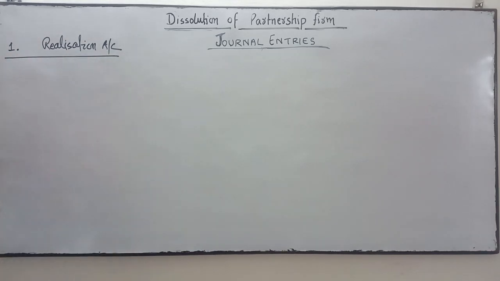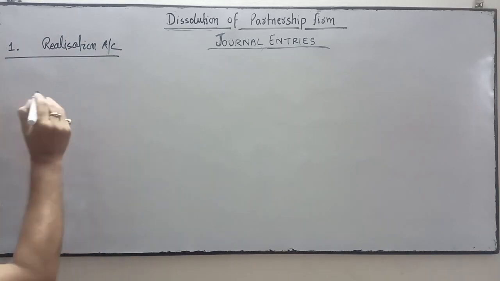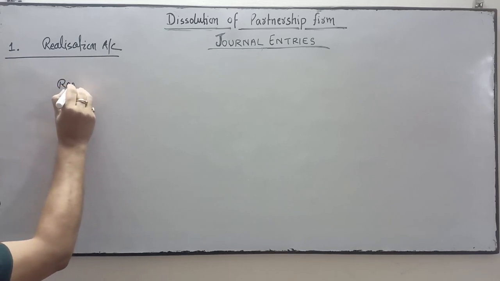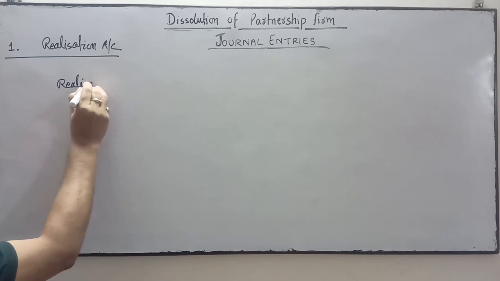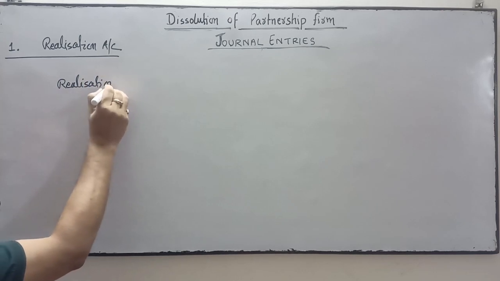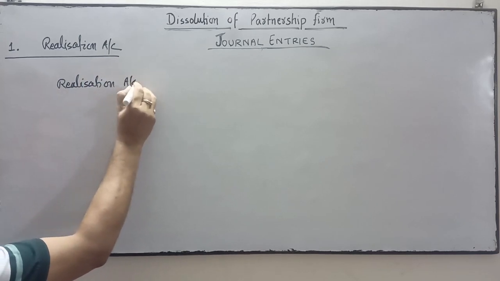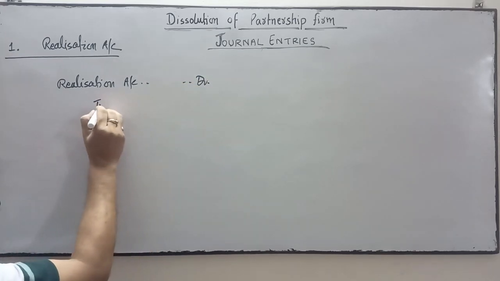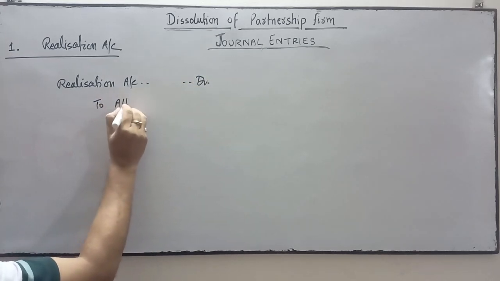In this account all assets will be transferred: realization account debit to all sundry assets.